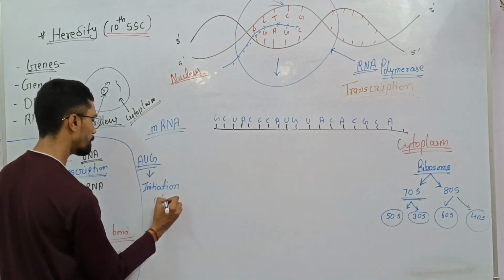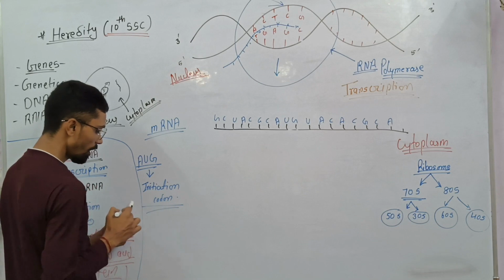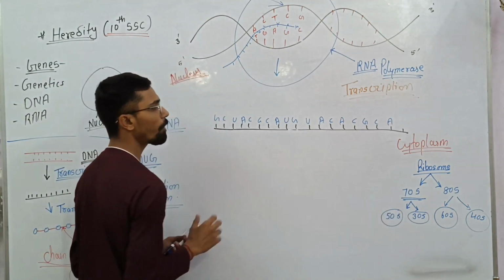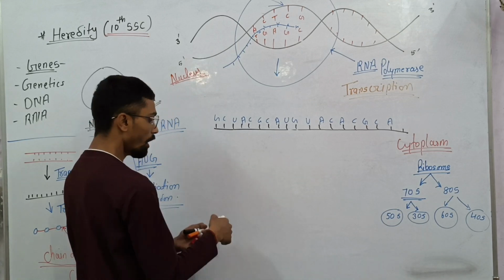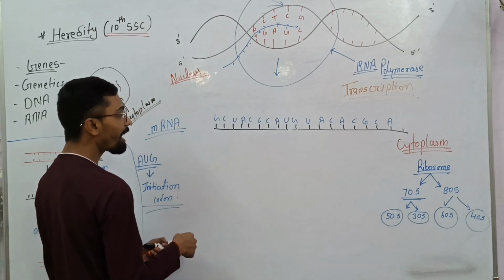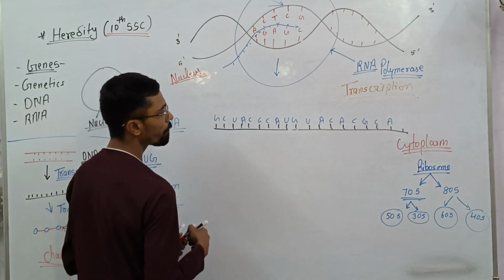This smaller subunit of ribosomes, in both prokaryotes and eukaryotes, starts searching for the AUG.